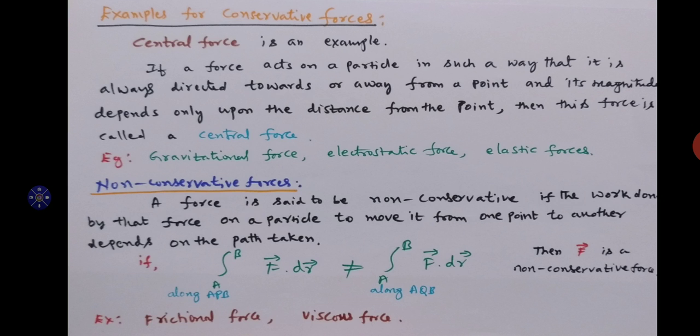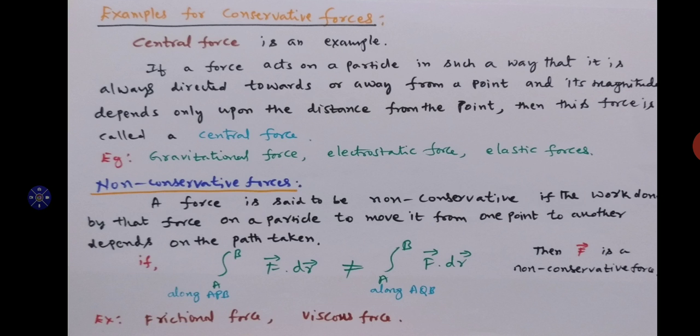If a force acts on a particle in such a way that it is always directed towards or away from a point, and its magnitude depends only upon the distance from the point, then this force is called a central force. Central forces are gravitational force, electrostatic force, and elastic forces. They are all examples of conservative forces, because all these forces depend only on the end points. They do not depend on the path followed.